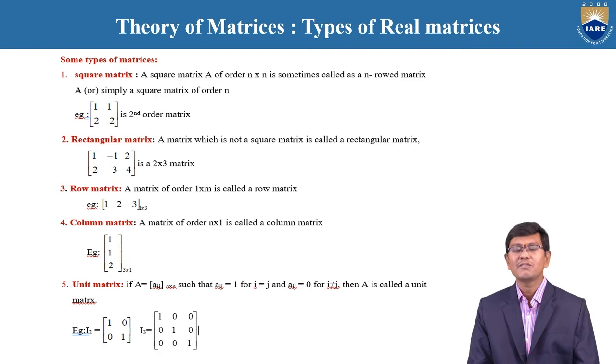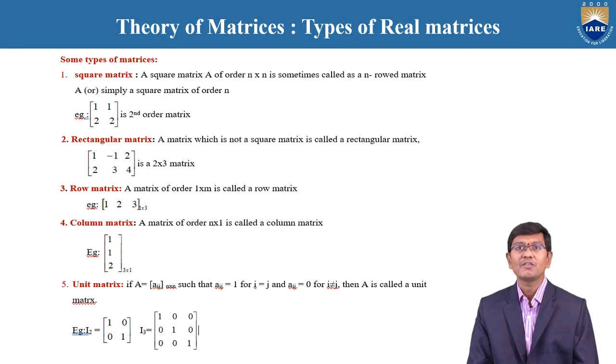Such a type of matrix is called a rectangular matrix, sometimes a horizontal matrix. Next is the row matrix. A row matrix is nothing but a matrix involving only one row. Whereas the rectangular matrix has rows not equal to columns, the row matrix involves only one row.